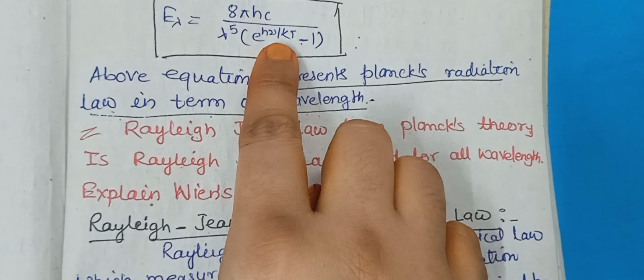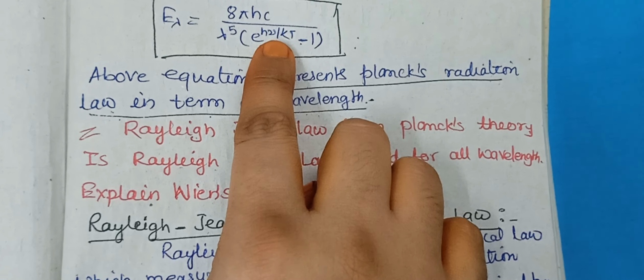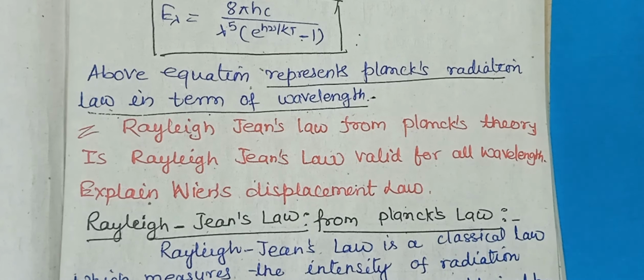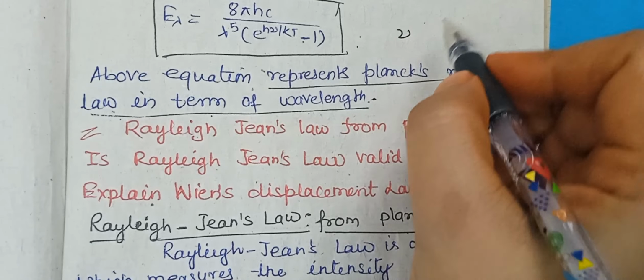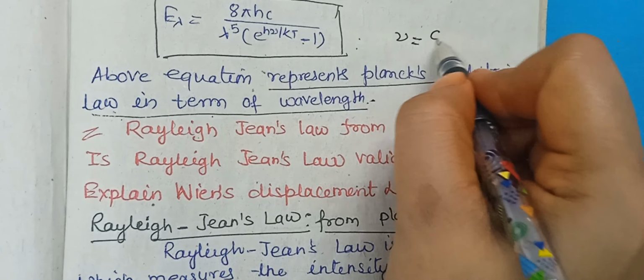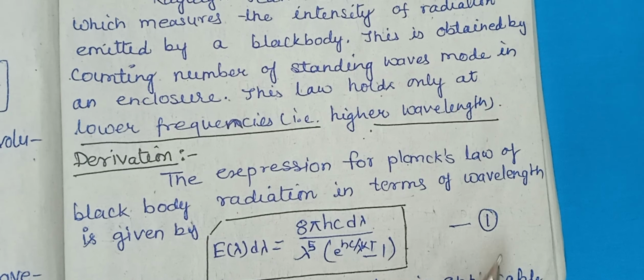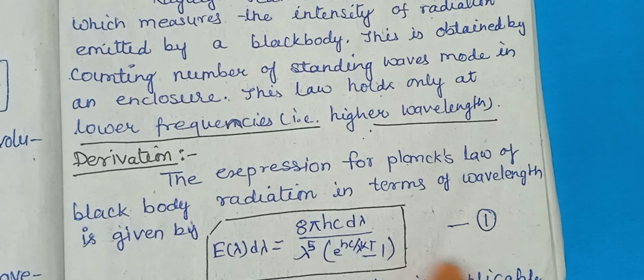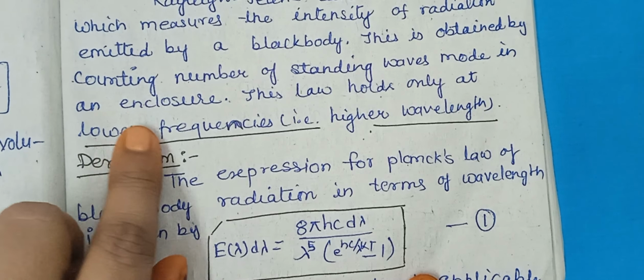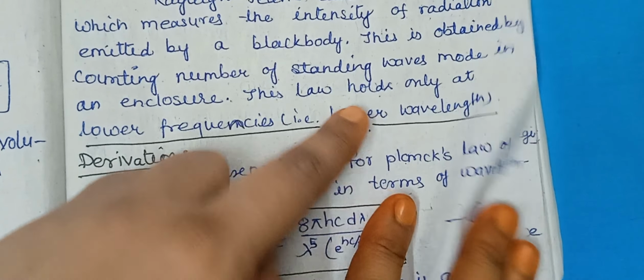Here we are keeping the value of h nu as hc upon lambda, since frequency nu equals speed upon wavelength. So this is our equation number 1. As the Rayleigh-Jeans law is applicable for lower frequency or higher wavelength, let's see what happens.